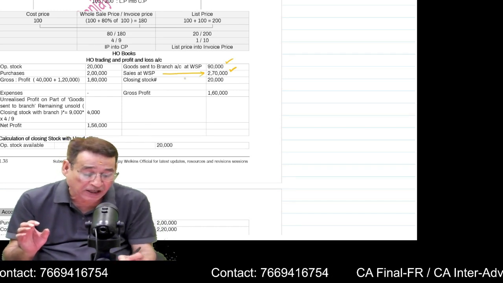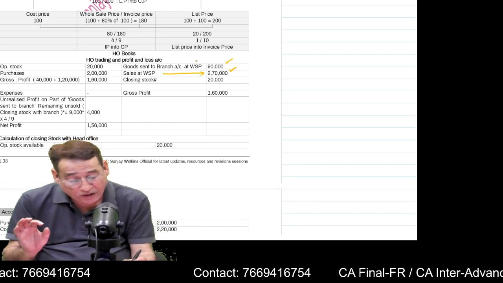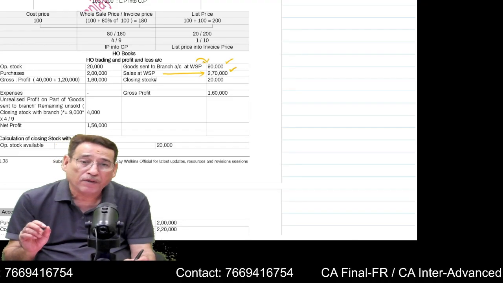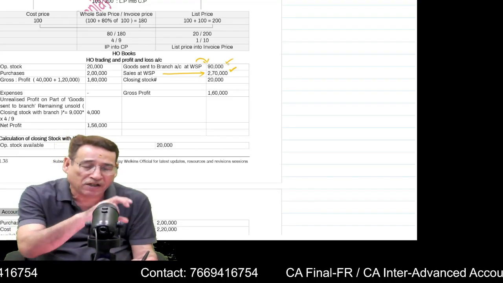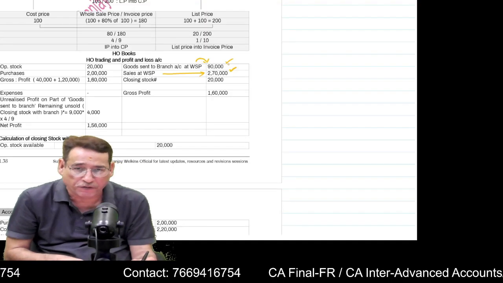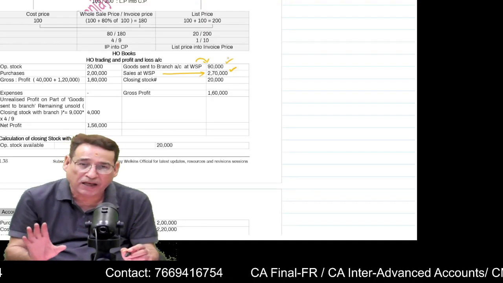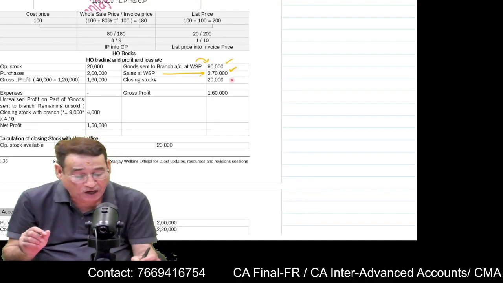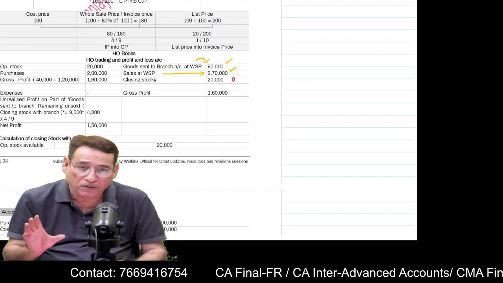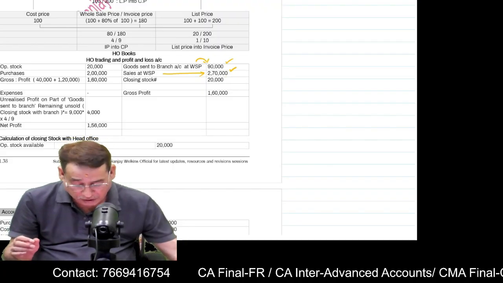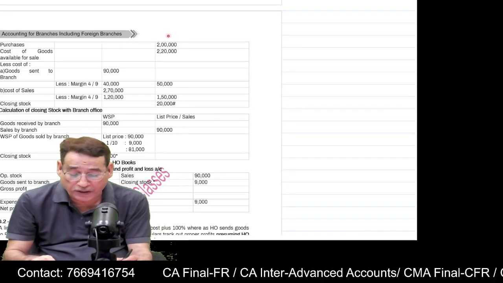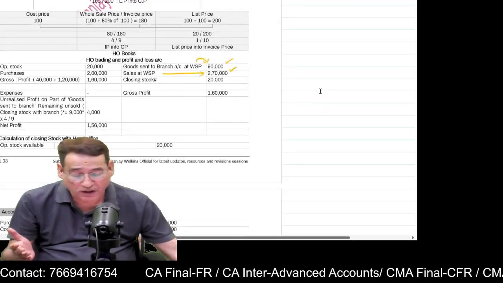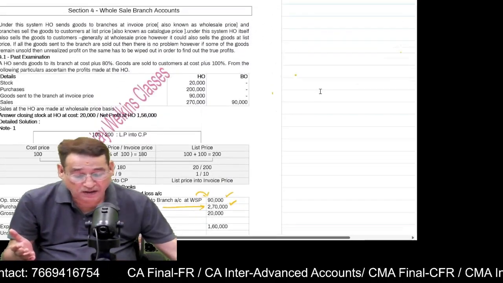But importantly, these are actual sales, and we are not yet sure how much of these goods will be sold by the branch, because we have sent 90,000 worth of goods to the branch office. Is it clear to you or not? But anyway, the first thing is that you have to find out the closing stock. In order to find it, first of all, you write the opening stock, but this time it is not given in the question. Correct?